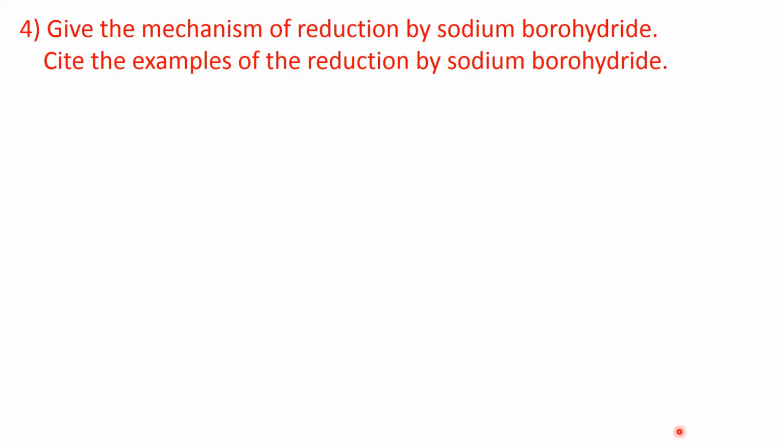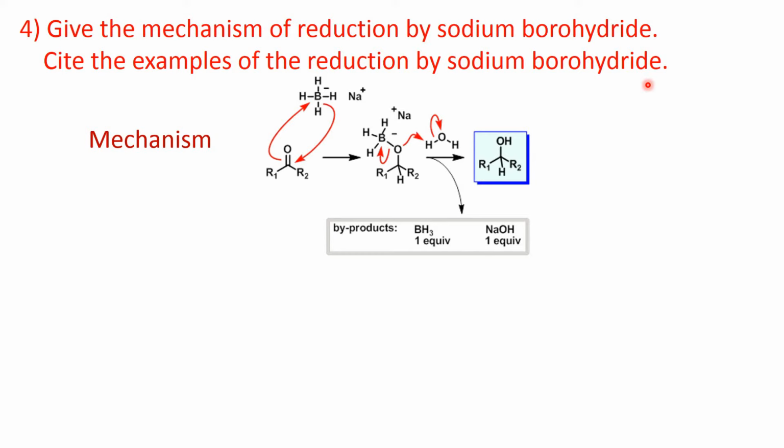Now, fourth question. Give the mechanism of reduction by sodium borohydride. And continuation is cite examples of the reduction by sodium borohydride. Now, first we see the mechanism. Sodium borohydride actually is a mild reducing agent. Generally, it reduces these carbonyl compounds, that is aldehydes or ketones, to alcohol. It is a convenient source of hydride ion. Hydride means H minus. Now see this mechanism.